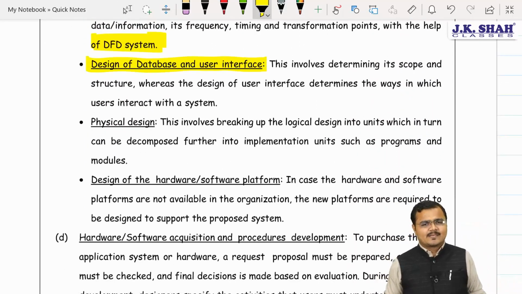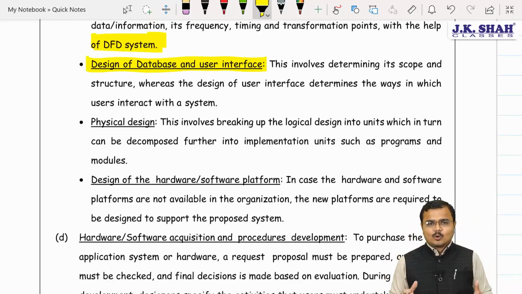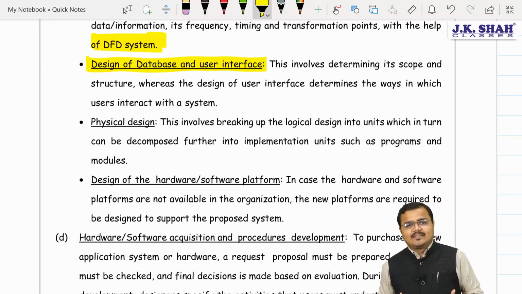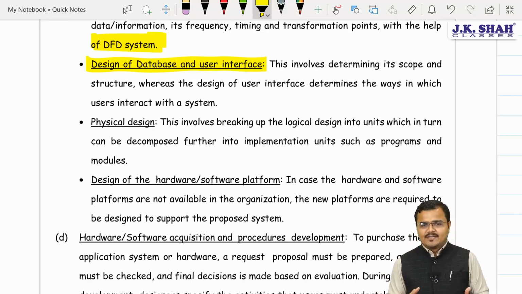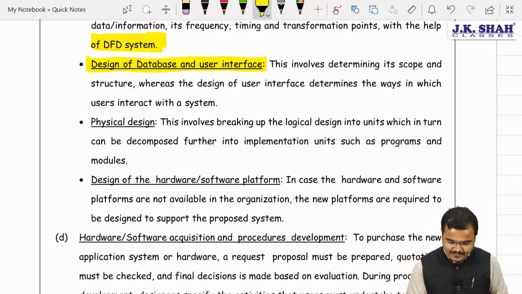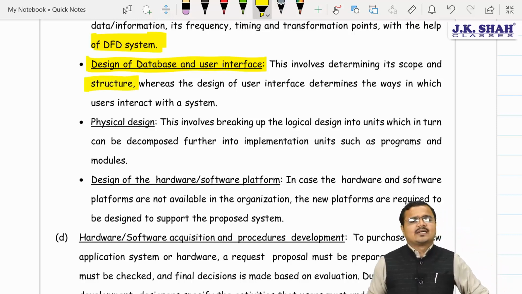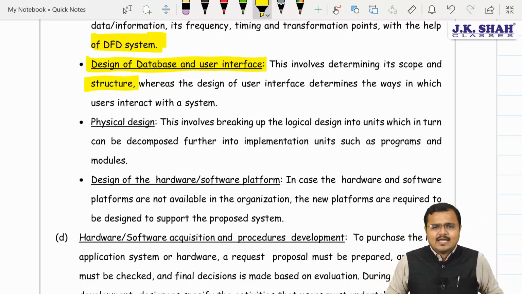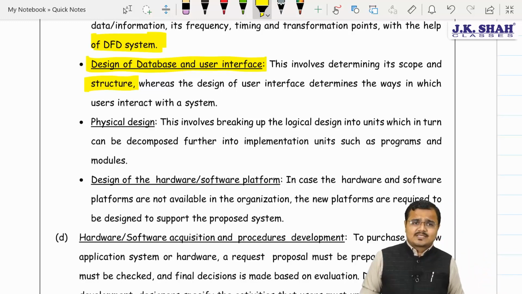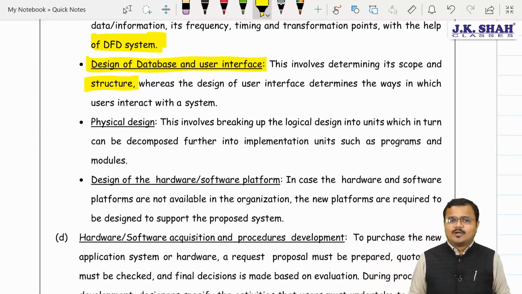What is user interface? Sir, the basic screen through which the system is going to interact with the user, and that's called what? Sir, interface. Agree? Yes, sir. Database: which type of database structure would we like to use? Like, people, we know very well multiple types of database structures are there. Yes, sir. Like, we can maintain a hierarchical database management system, network database management system, relational database management system. What kind of database structure we need to decide.